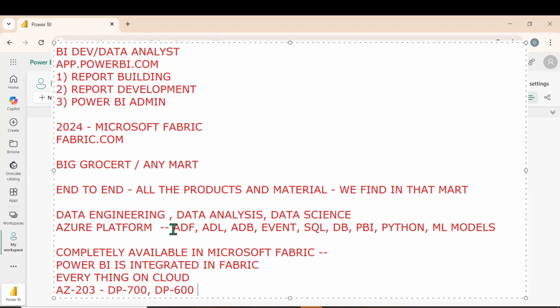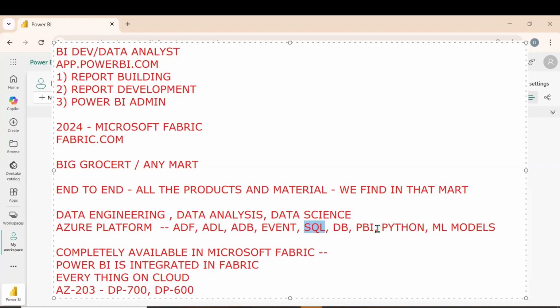In Azure, it is called Azure Data Factory. In Fabric, it is called a pipeline. In Azure, it is called a data lake. In Fabric, it is called a lakehouse. Databricks is as it is Databricks. And for SQL, we use SSMS, but in cloud, it is Azure database.